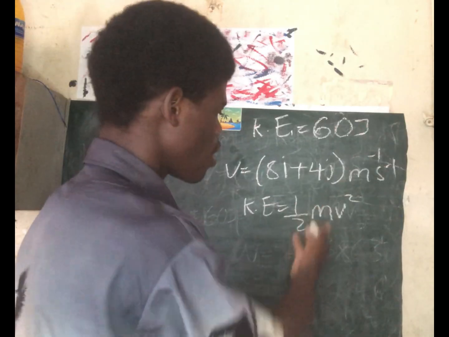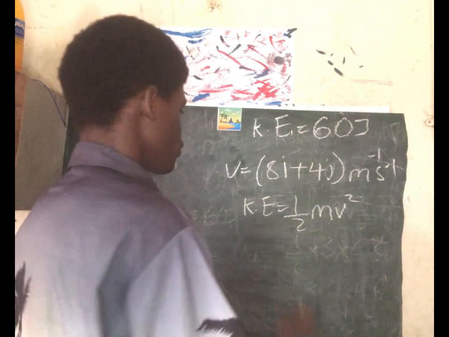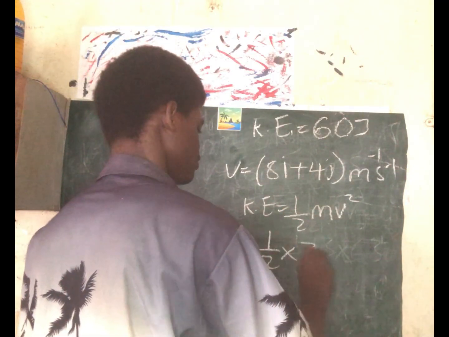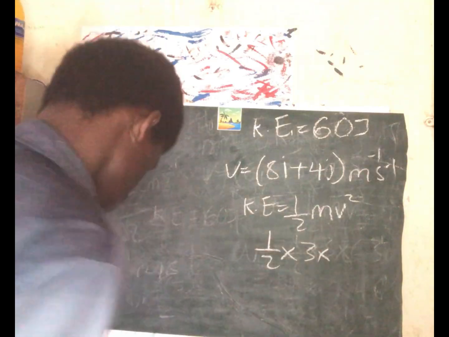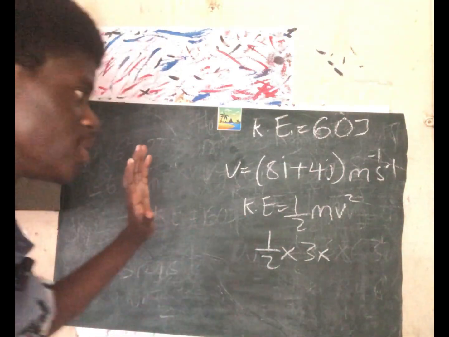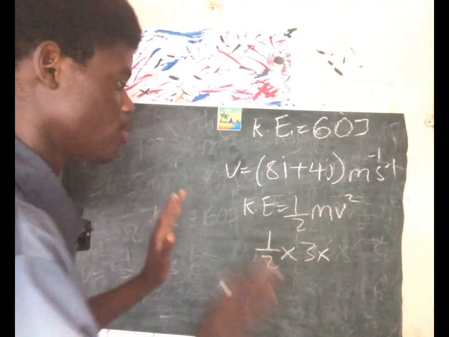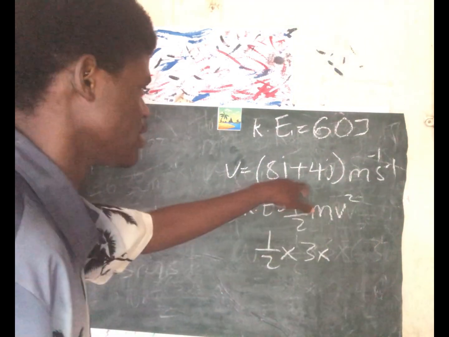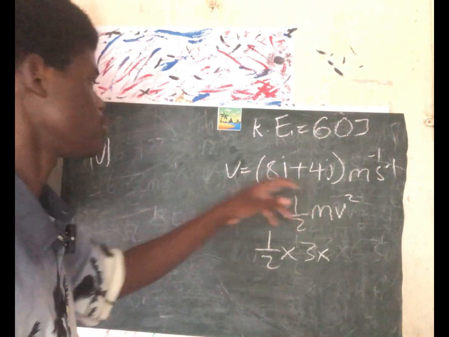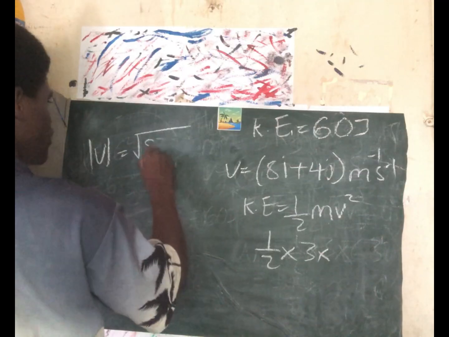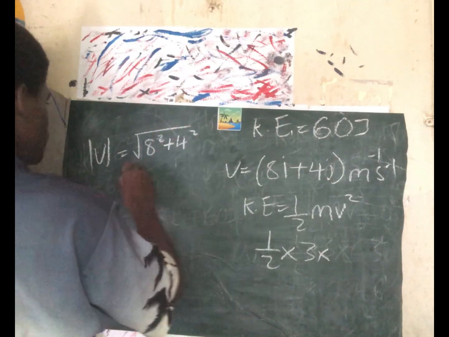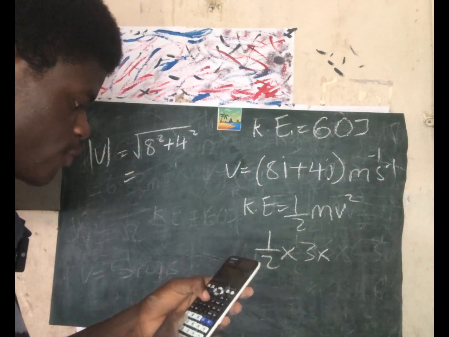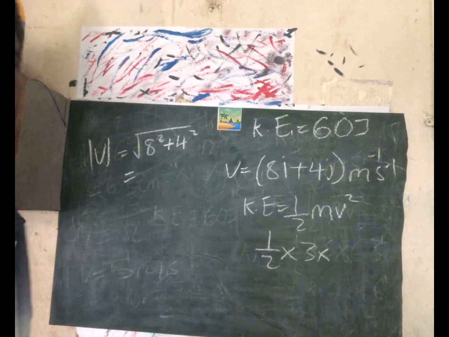So how do we input our values? We already know that mass is constant, so mass is 3 kg. That's half times 3 times the magnitude of v squared. Let me use this to explain what I was saying earlier. Of course, we have to find the magnitude of v, because here it is given in unit vectors, not as a definite value. So that will be the square root of 8 squared plus 4 squared. That will give you 2 root 6, right?